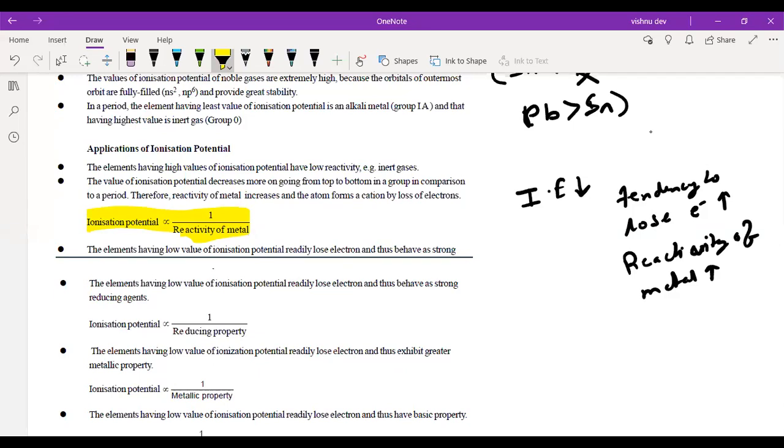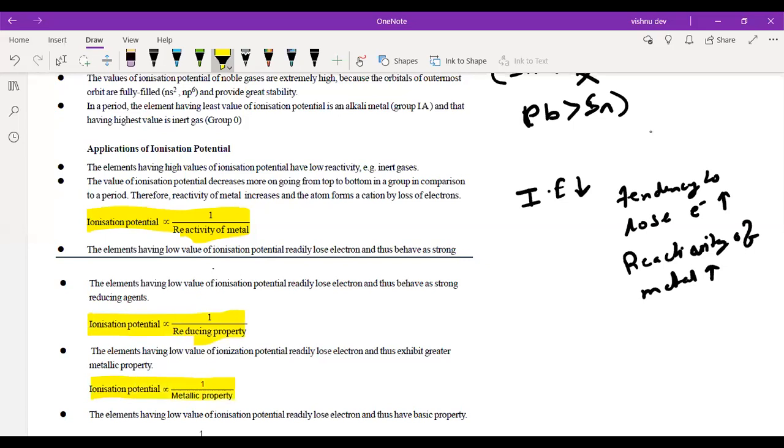If you have more tendency to lose electron, you are a better reducing agent. So ionization potential is inversely proportional to reducing property also. And if metallic nature is more, it means the reactivity is more, so it is also inversely proportional to metallic property.